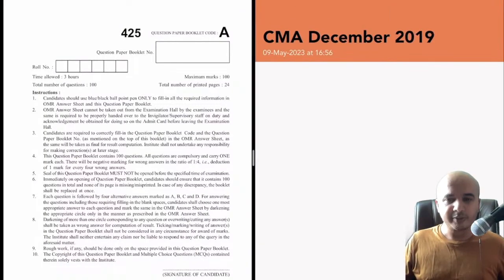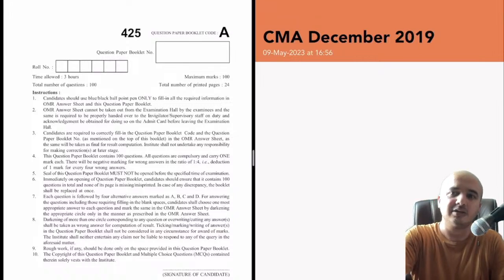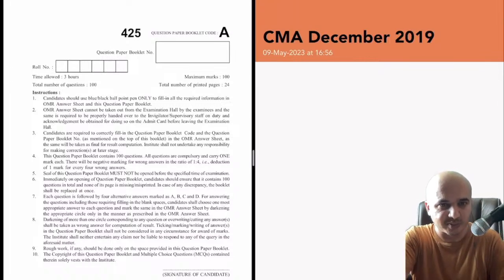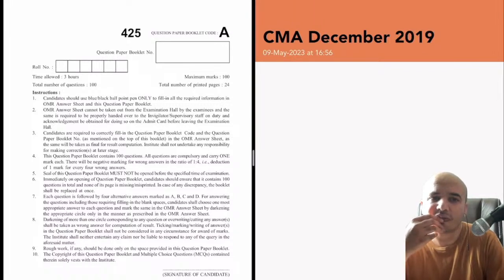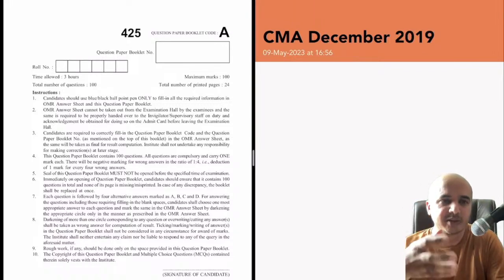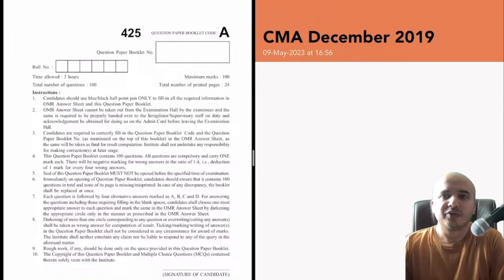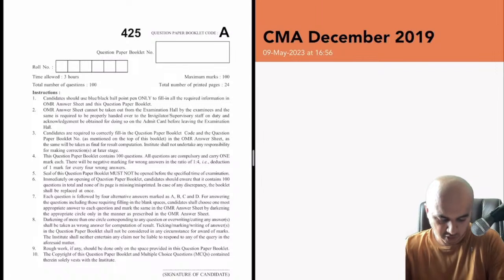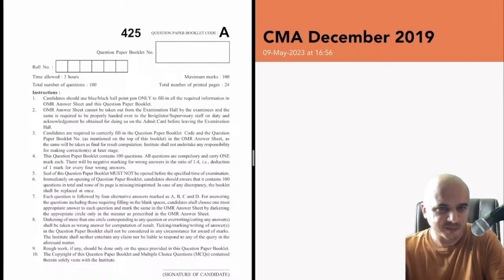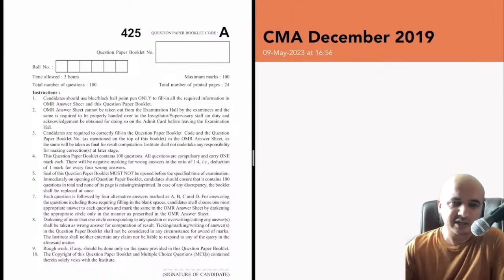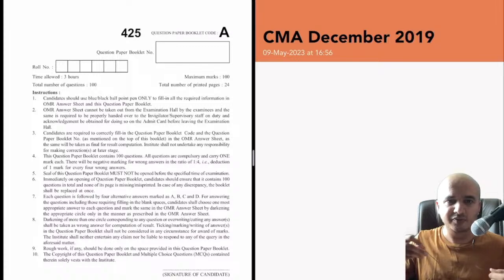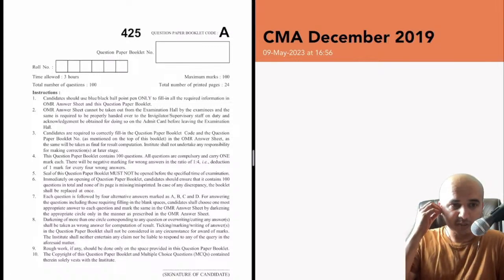Let's start the revision session. Today, we'll be looking at a few of the questions from the December 2019 CMA question paper, which I downloaded from the institute website. Instead of solving the entire question paper at once, I thought we can split this into different parts so that it won't be too long. Otherwise, it may take too much time to solve everything at once. If you think solving the question paper at once would be more ideal, please do let us know. If there is positive feedback for that, we'll probably try that too.